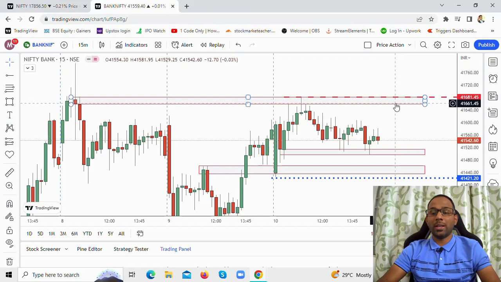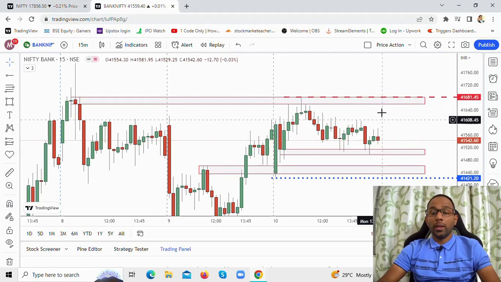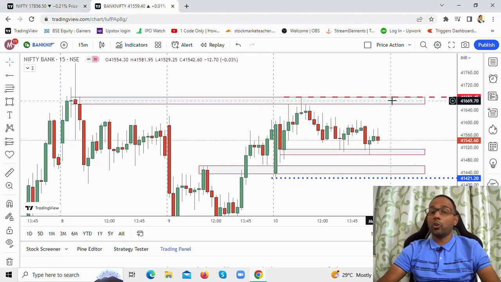You cannot just take a trade and leave it to the market or in God's hands. We need to treat this as a serious business, and we need to protect our capital more than making money in the markets. That's very important. So if there is a gap up towards this level, we'll see how the price action behaves. Just because there is a gap up, we are not going to go and take a long position, no.